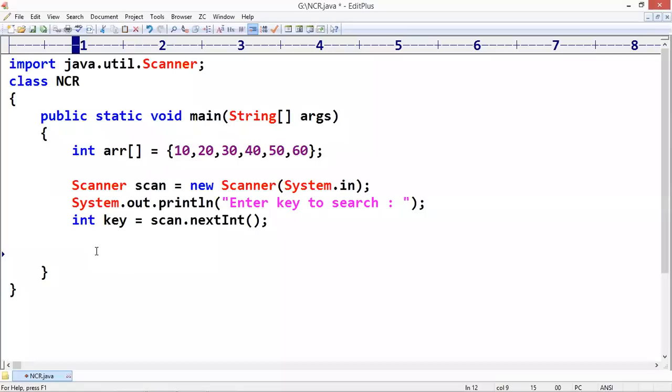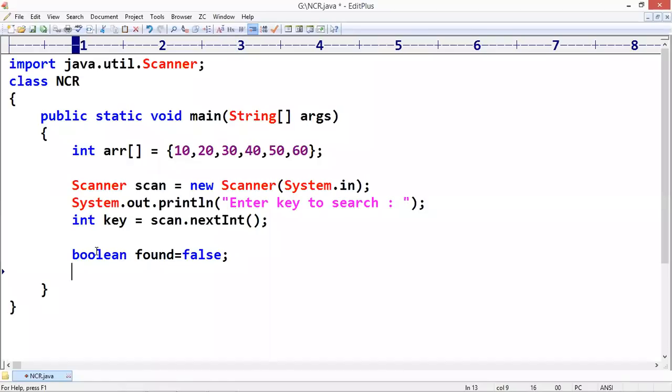So whenever we are writing this, first of all, remember one thing: take one Boolean type variable, found, as false initially.